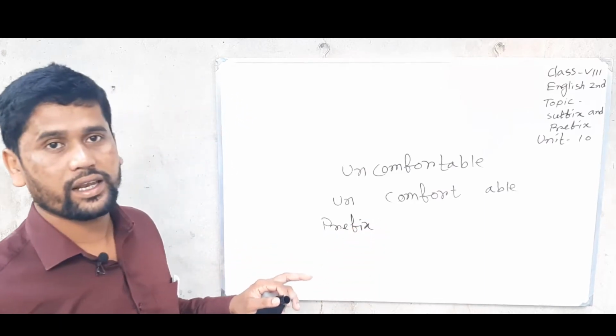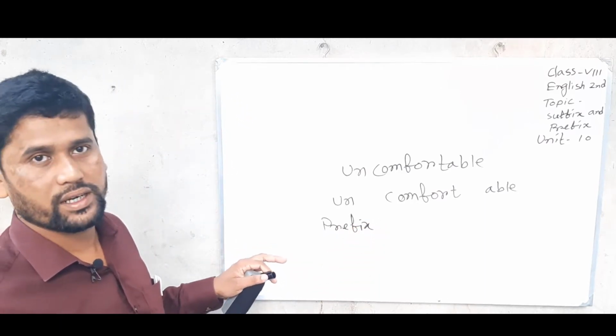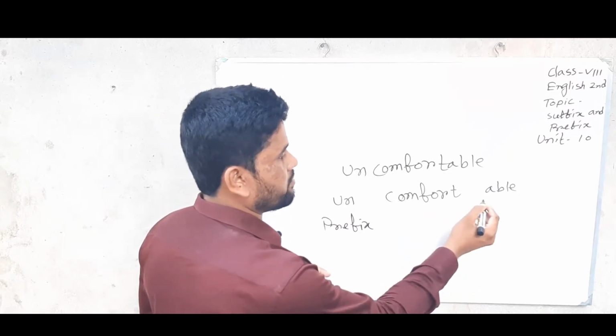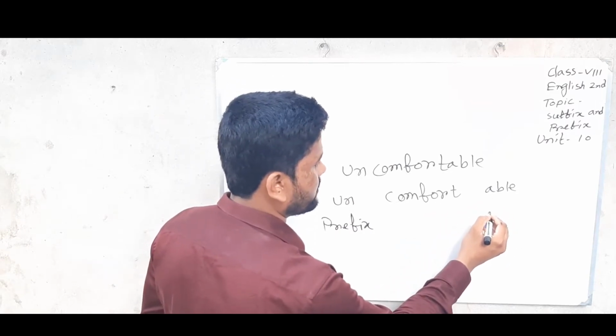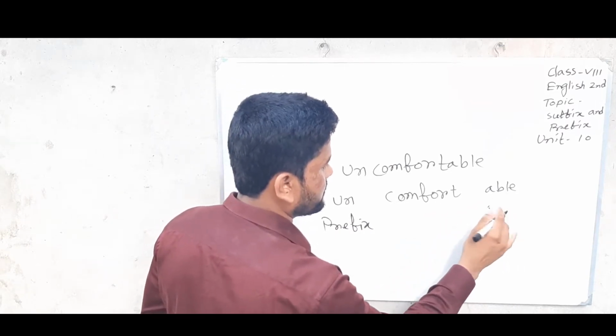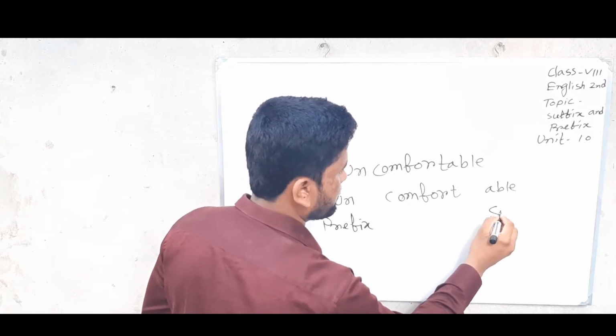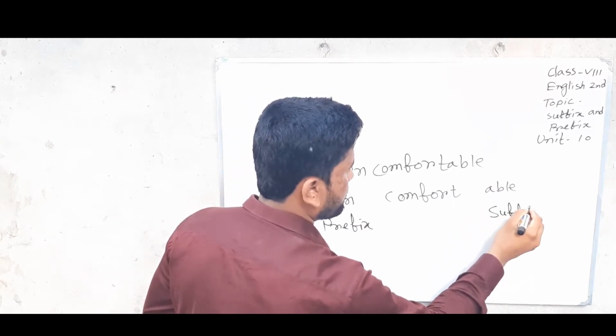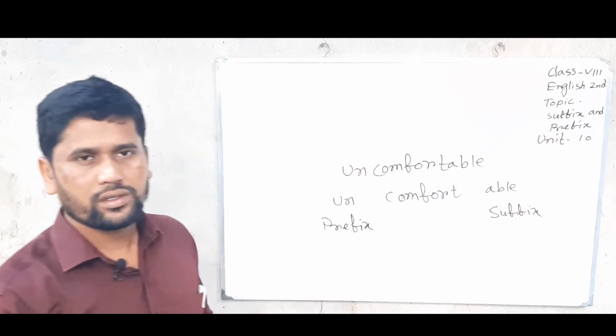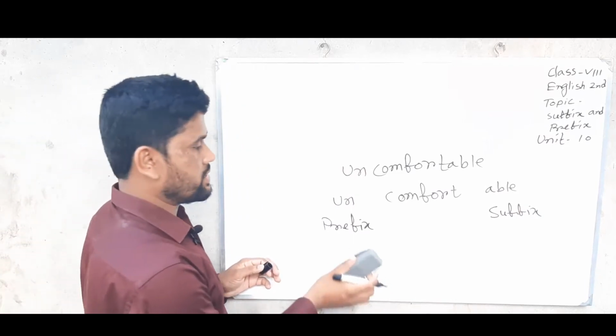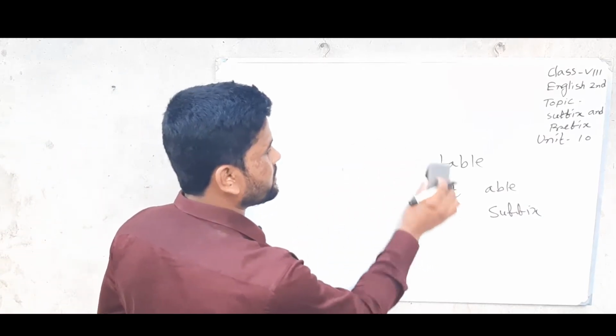And when the letters or group of letters are added at the back of the word, then we call it suffix. So I think you understand what is prefix and what is suffix.